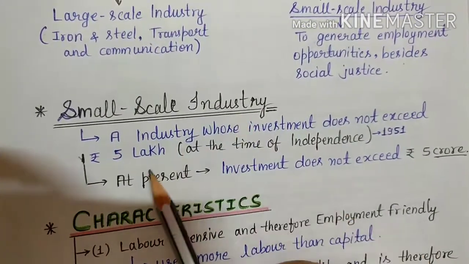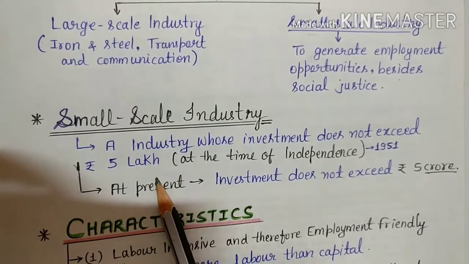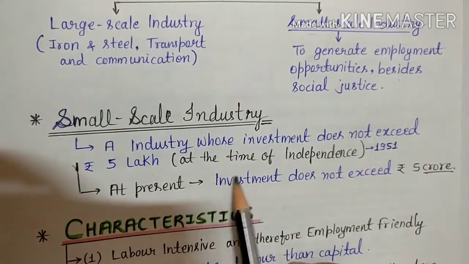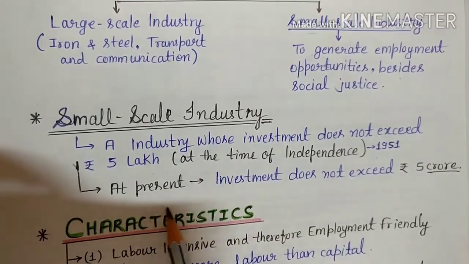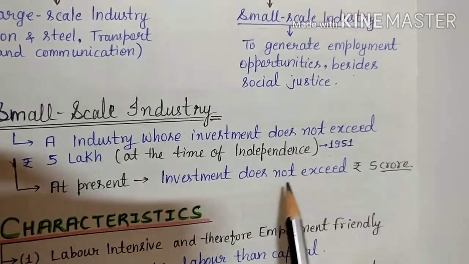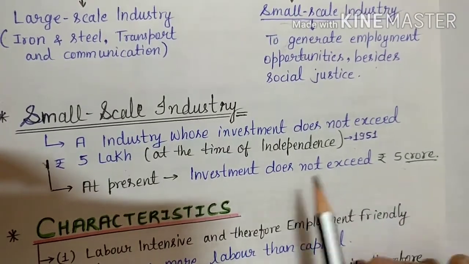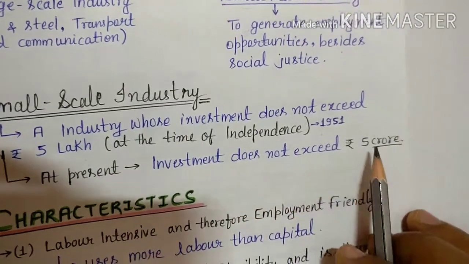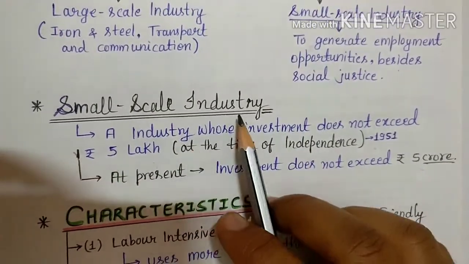Small scale industries are those industries whose investment does not exceed rupees 5 lakh according to the 1951 rules, which came at the time of independence. But according to the new rule, at present, this investment limit does not exceed rupees 5 crore. Now from 5 lakh it increased to 5 crore. At present, a small scale industry's investment can be up to rupees 5 crore, but not more than 5 crore. That will come under small scale industry only.